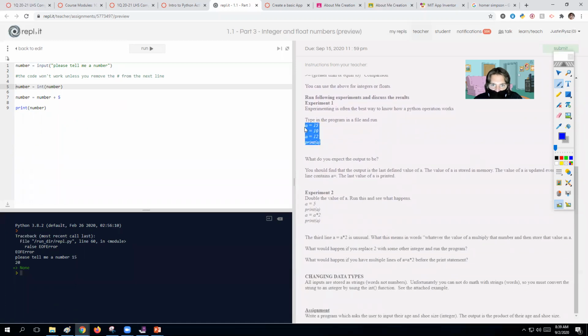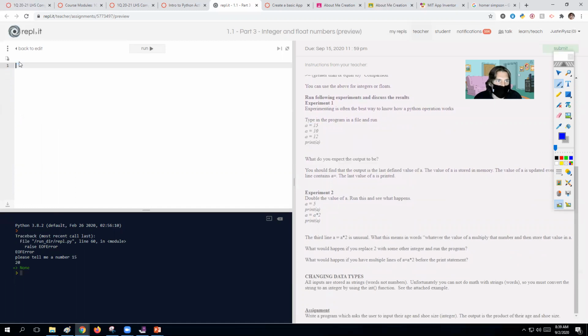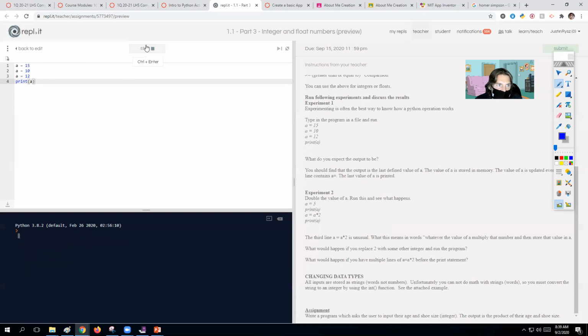If I copy this line of code and paste it in here, let's just make sure you understand what would happen. Here's an experiment. If I have a equals 15, a equals 10, a equals 12, print a, what should be printed out here? It's 12, because you will always print the latest version of that statement.